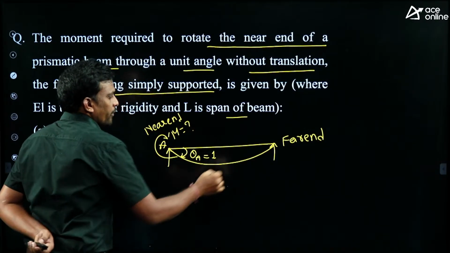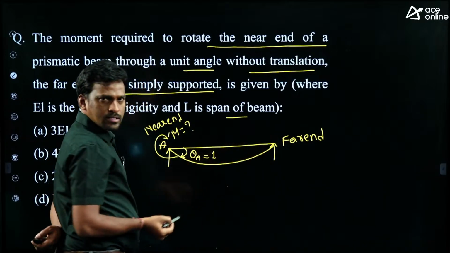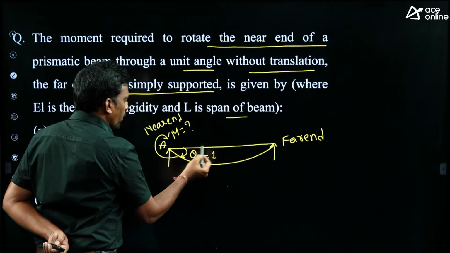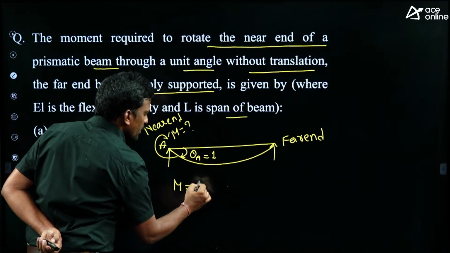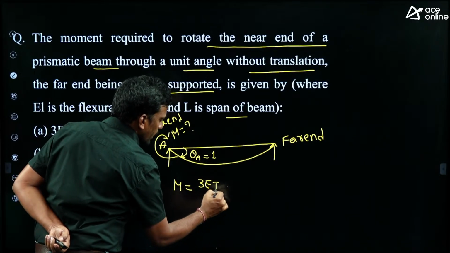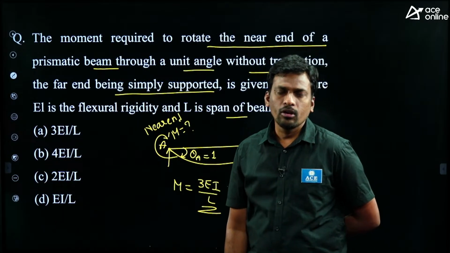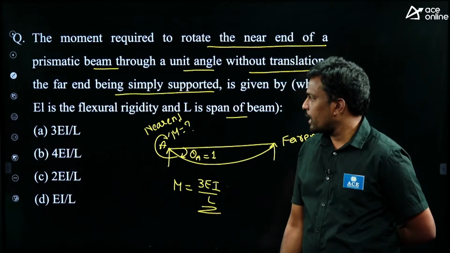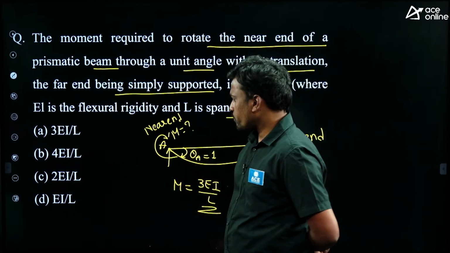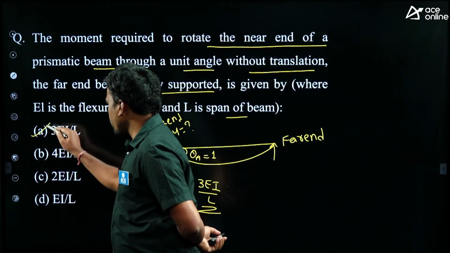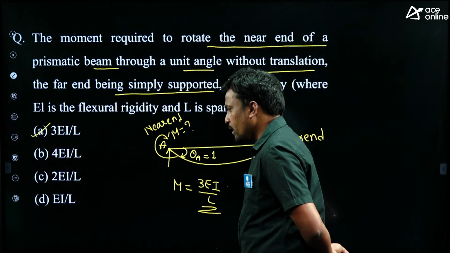Now tell me students, if far end is simply supported or hinged support, how much moment required to get the unit rotation? This is a standard formula, so 3 EI by L. If far end is fixed support, moment required is 4 EI by L. This is the stiffness factor. Then option A is correct, 3 EI by L.